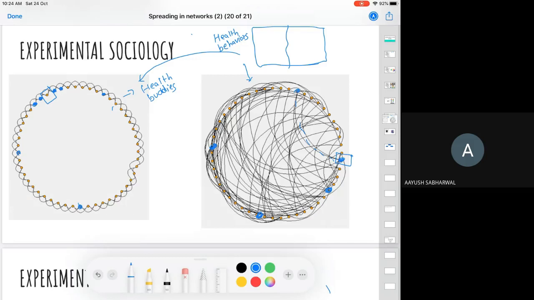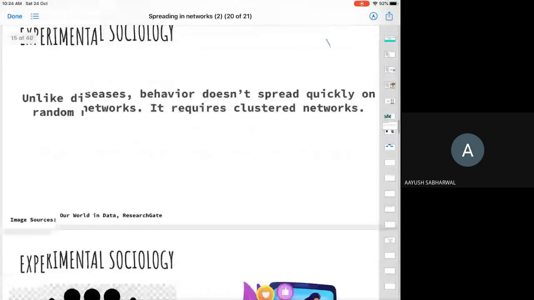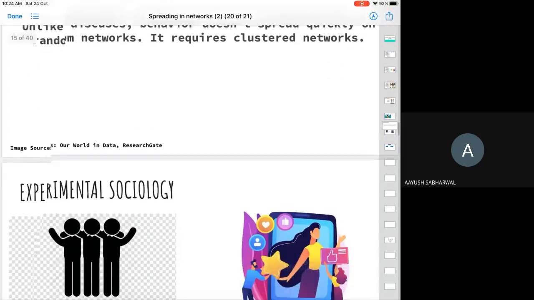Similarly, this person might go on adopting it because at least 2 of his friends have adopted it, and so forth. When just one of your friends has adopted it, you do not adopt it. So clustered networks are more favorable for the spreading of information.